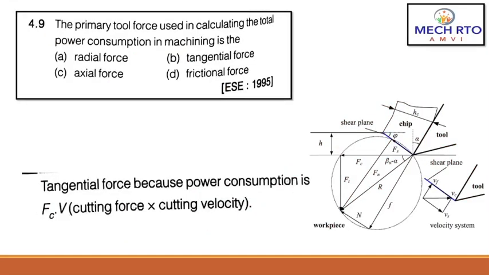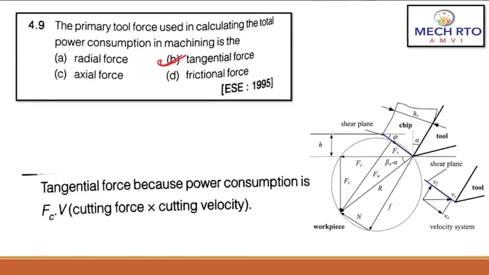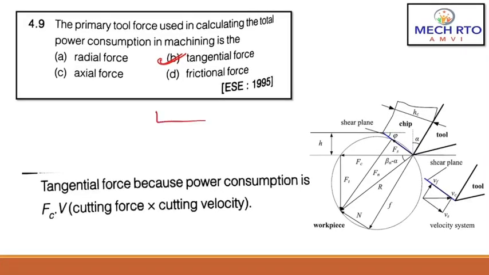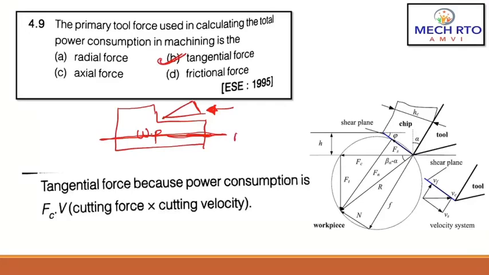Ninth question, the primary tool force used in calculating the total power consumption in machining is. So primary tool force, here the correct answer is tangential force. As you can see, this is basically your workpiece, right? And this is your tool. So what you will do is force this tool onto the workpiece, and during machining it will travel along the axial direction. So it is an axial force, right?